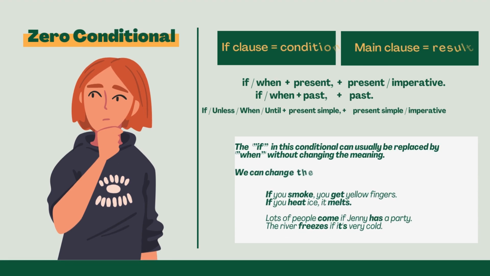Zero conditional. If clause equals condition, main clause equals result. If, when plus present, imperative. If, when plus past. If, unless, when, until plus present simple, imperative. The if in this conditional can usually be replaced by when without changing the meaning. We can change the order of the two clauses without changing the meaning.